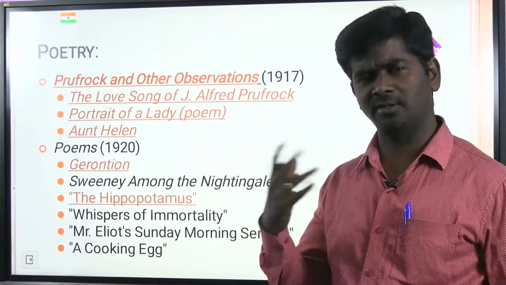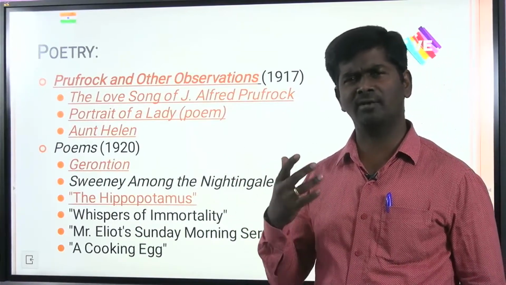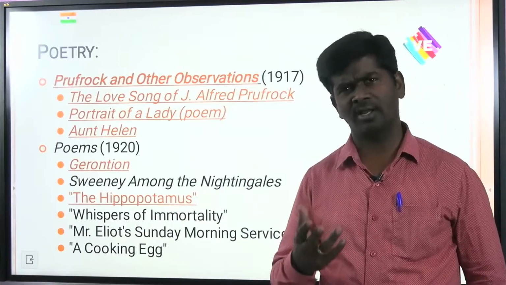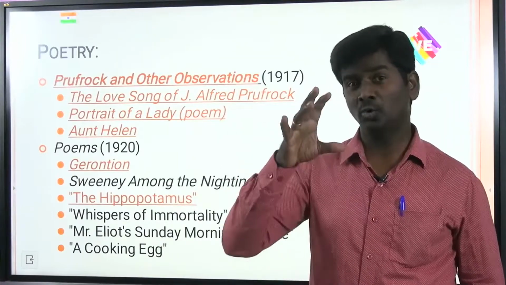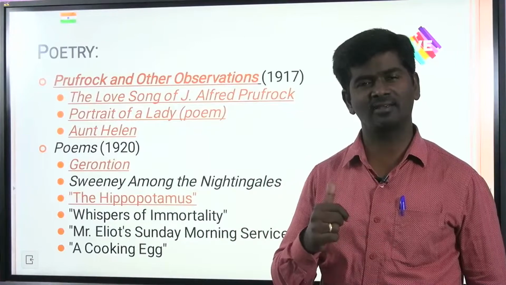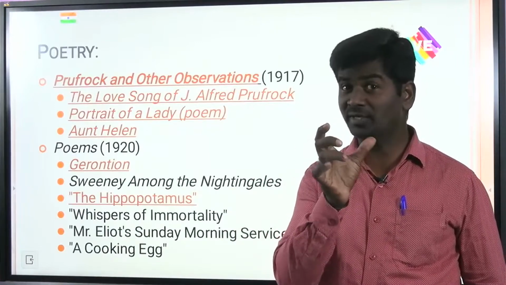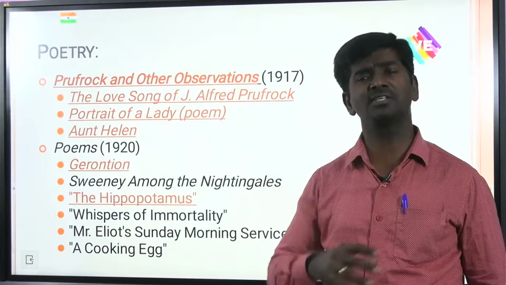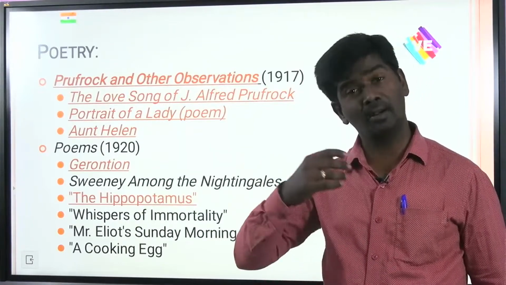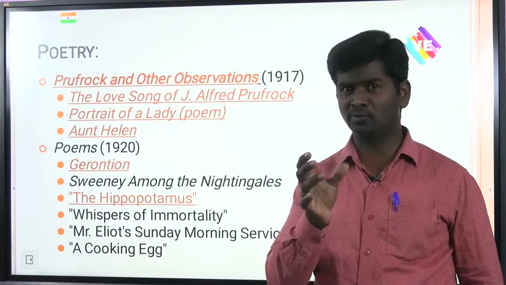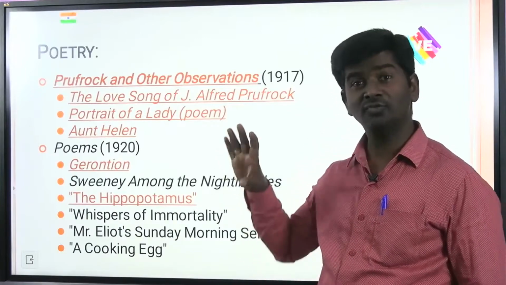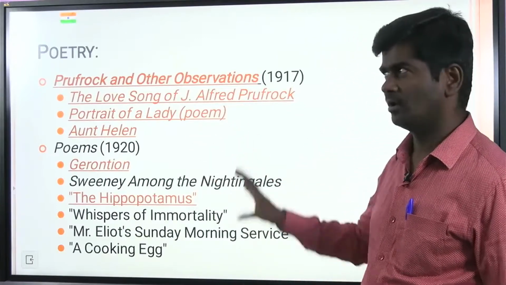Once you check previous examinations like JRF or SET or NET examination, Prufrock's poems are associated with T.S. Eliot. Prufrock. Sweeney, the poems like Sweeney, it's a popular character created by T.S. Eliot, and there are plenty of poems composed on the title Sweeney.